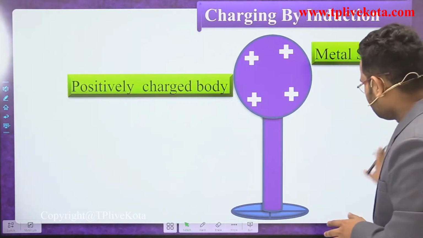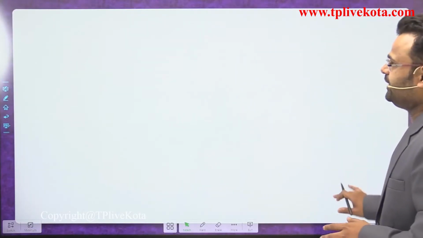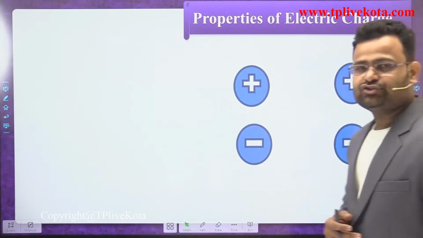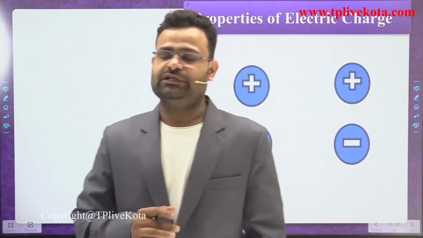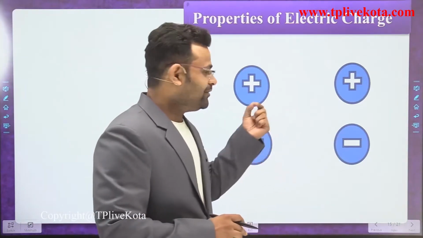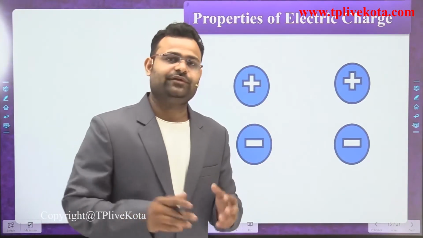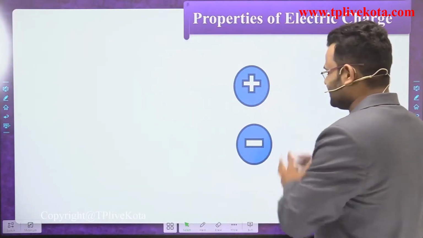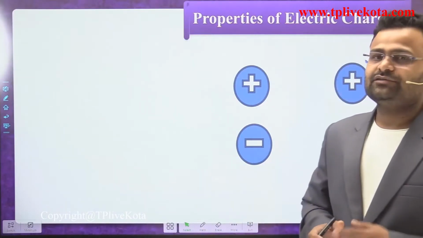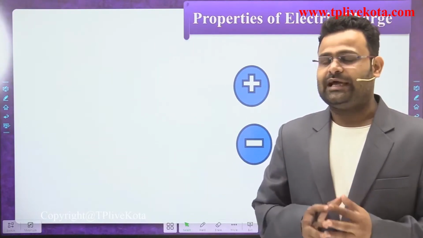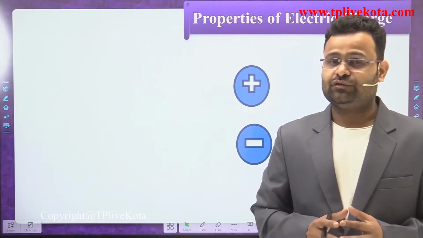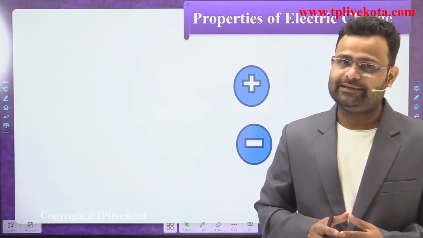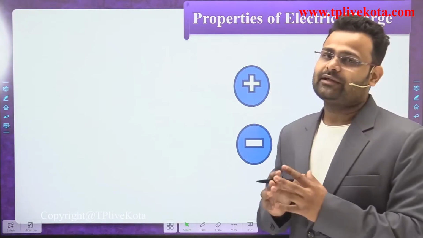Okay students, now we have completed charging by the different methods. Now dear students, the first property of charge: we have some positive charges and some negative charges. These charges apply forces on each other. If positive and negative charges are present, sometimes they apply attraction, sometimes repulsion.